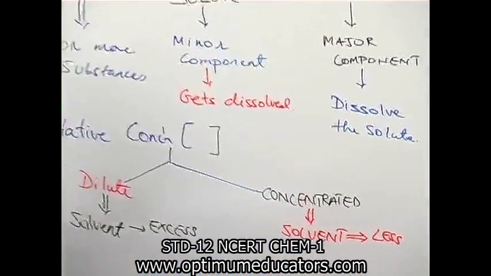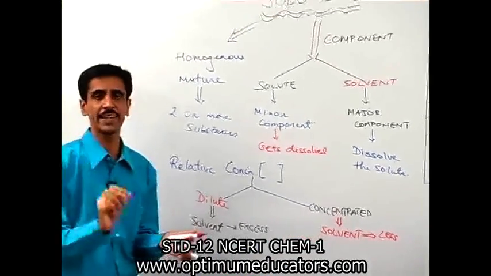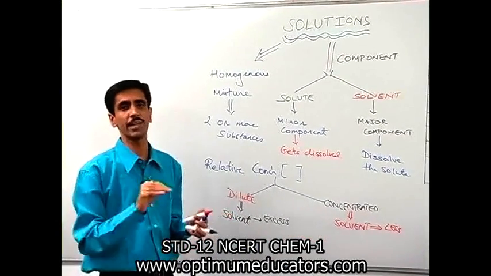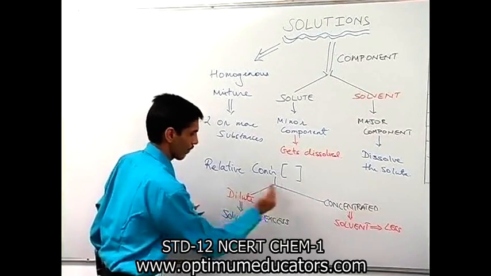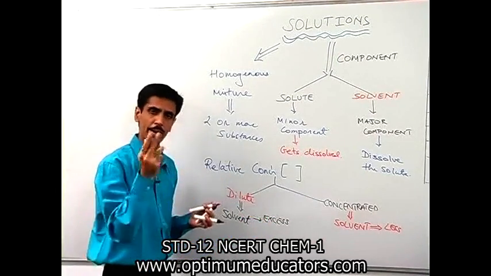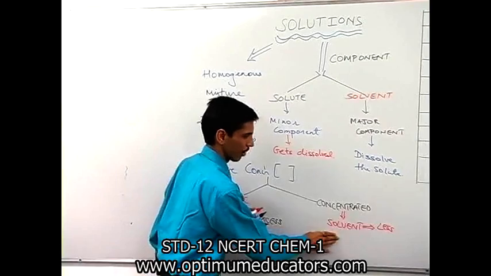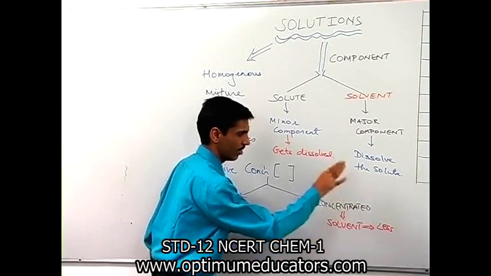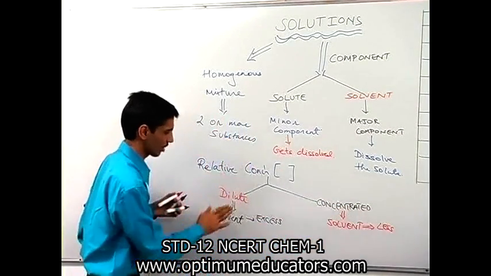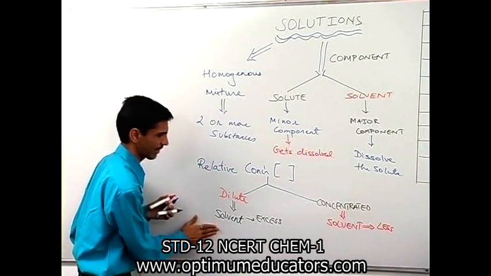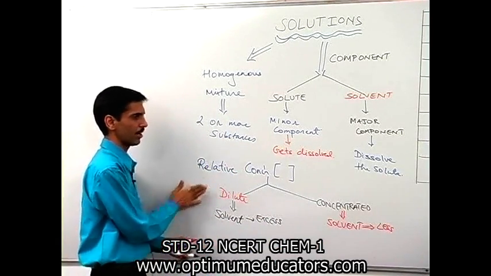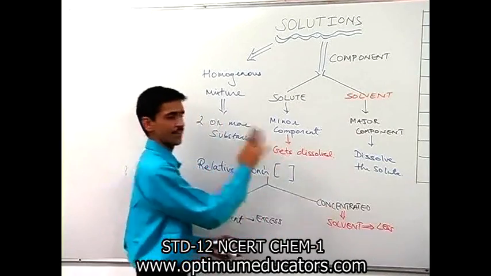OK, the solvent is more than the solute, but comparatively speaking, we say, that means I'm going to compare it with a dilute solution. What am I going to say is the amount of the solvent or the concentration of the solvent is less. Here we say the concentration of the solvent is excess, so the solution is dilute, and here we say the solution is concentrated.